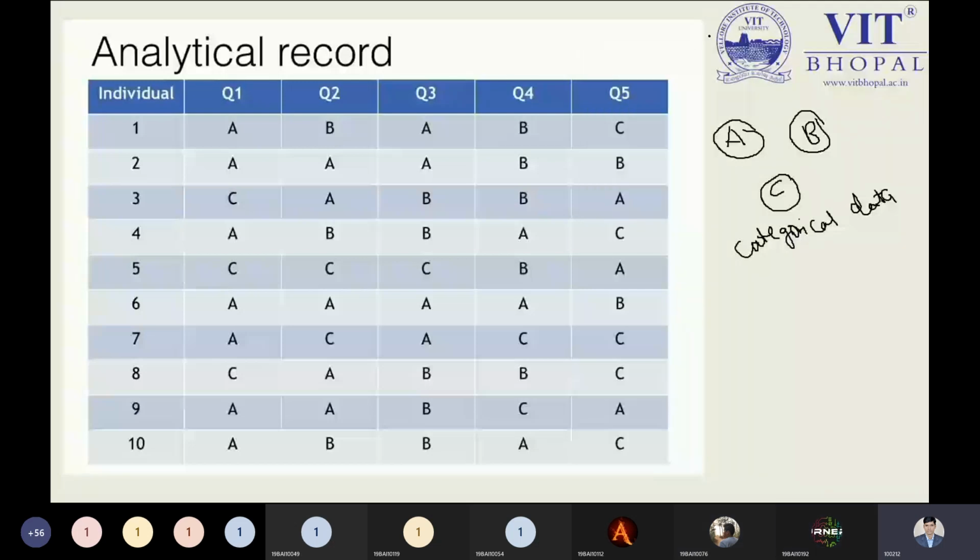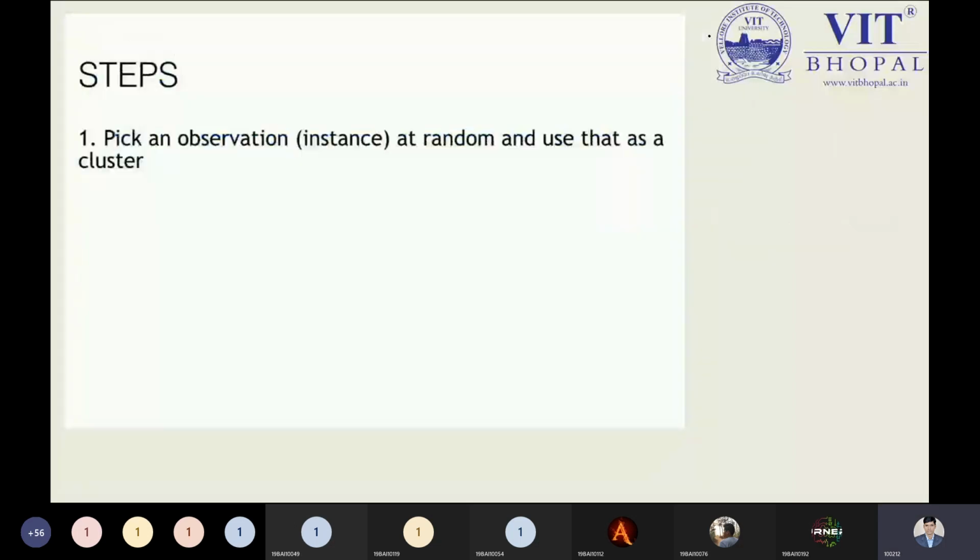Okay, so definitely I'm expecting the answer from the students, or randomly I can call any student to know the value when we need to decide something over here. And what do we need to decide? The cluster. So step number 1 is telling us about the K-mode algorithm: pick an observation, an instance, at random and use that as a cluster. So what are we deciding over here? We are deciding the cluster.